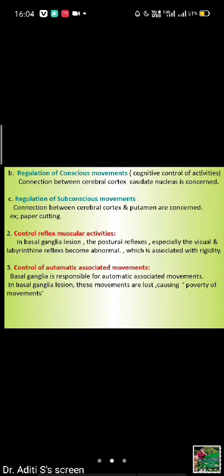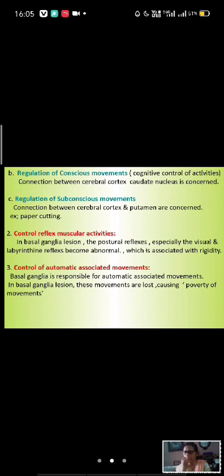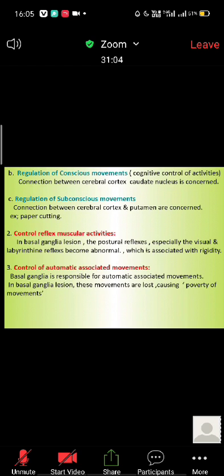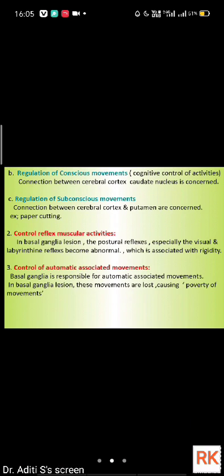So what are the main nuclear components of the basal ganglia? Corpus striatum, substantia nigra, very good. Subthalamic nucleus of Luys. Quiz: what are the parts of the corpus striatum? Caudate nucleus and lenticular nucleus. What are the two parts of the lenticular nucleus? Globus pallidus and putamen. Very good.